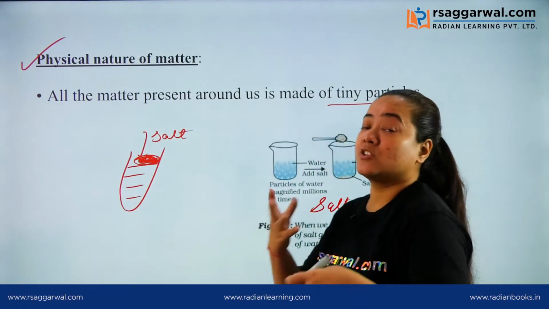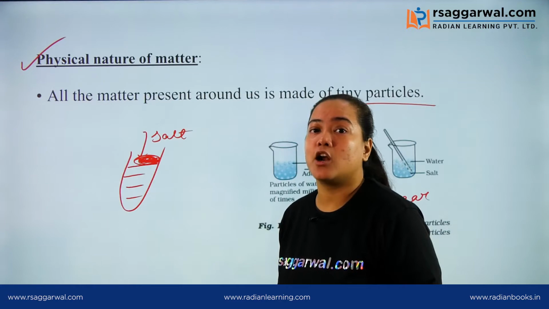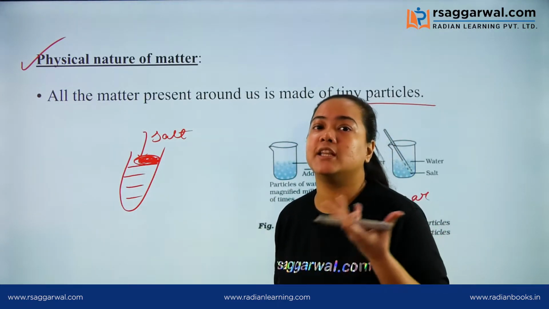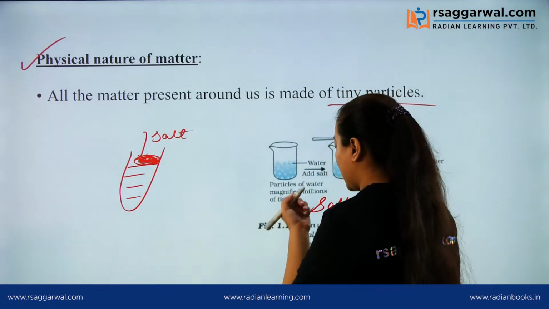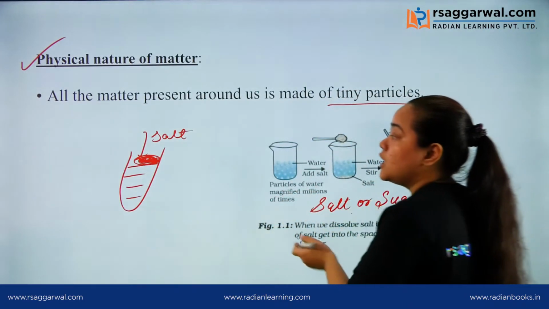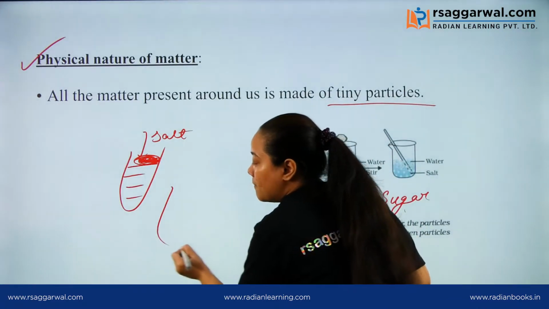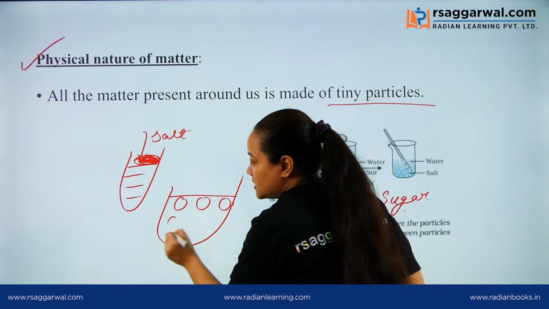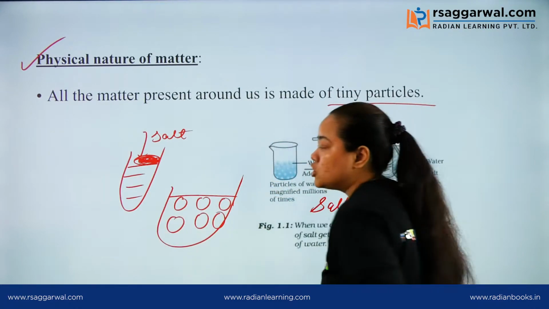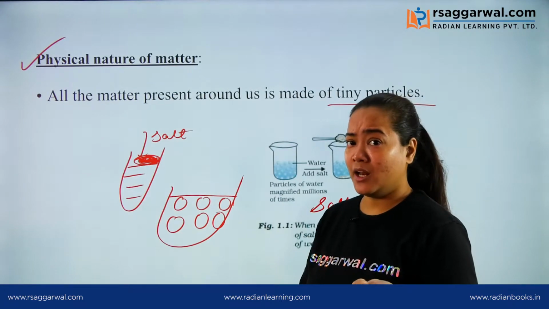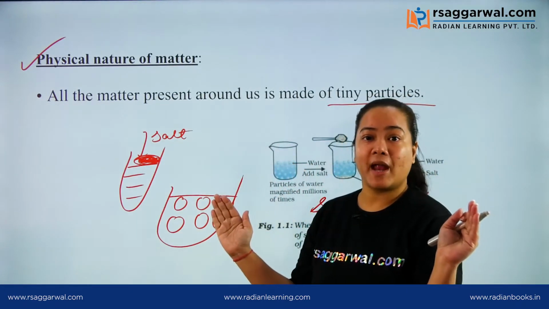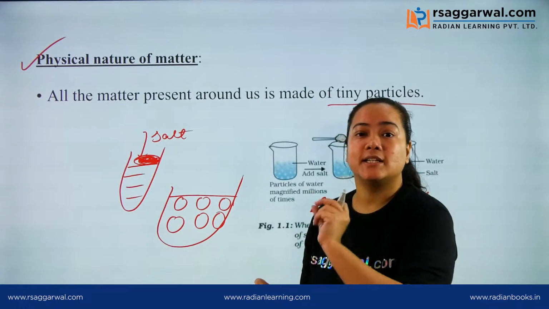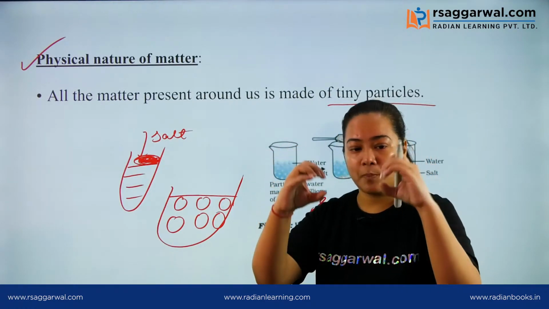But as we perform this activity at home, we see that salt and sugar get dissolved in the water. So from this activity we can say that matter is formed of tiny particles which have spaces in between, because water is a matter and its constituent particles are tiny particles with spaces in between.